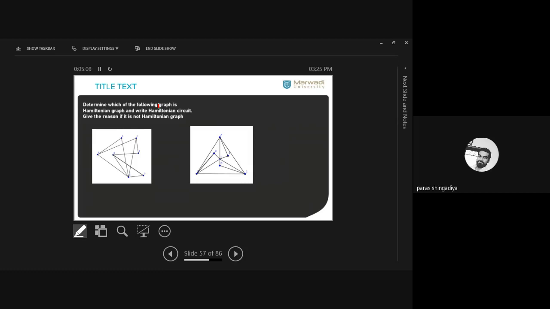Okay, so the first one is a Hamiltonian graph. Why is it not Hamiltonian? Let's check it. Okay. Yeah, this route is possible.